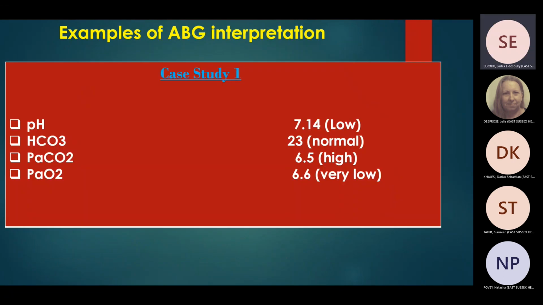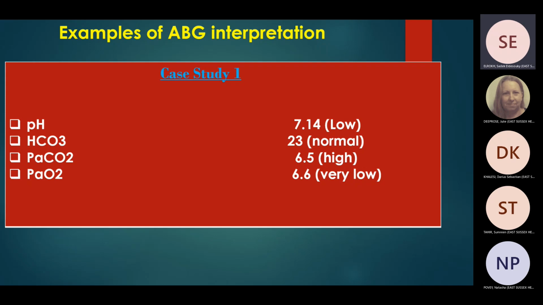Okay, let's go to the last 4 slides and I'm going to leave these for you to interpret yourself. This is case study number 1. pH is 7.14, which is low. Bicarb is 23, which is normal. PCO2 is 6.5, slightly high. And PO2 is 6.6, which is very low.